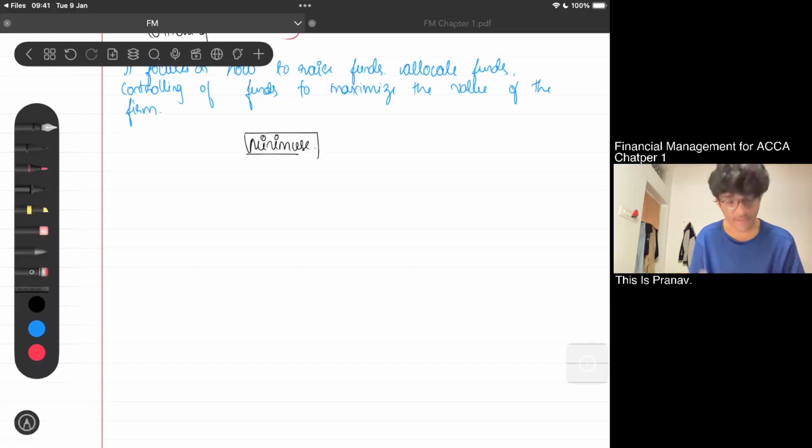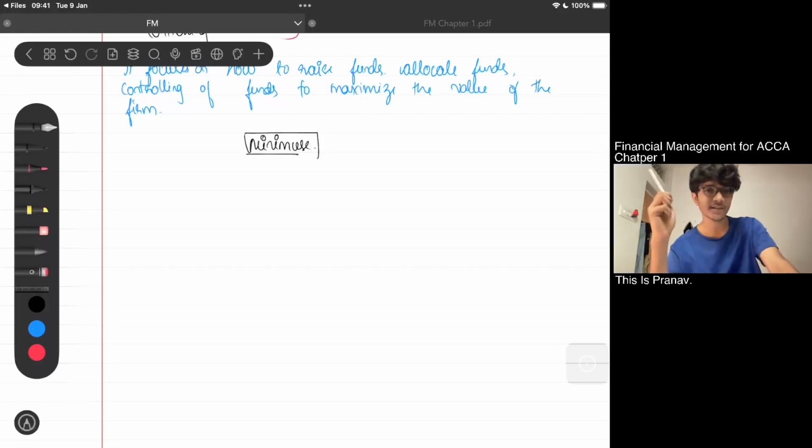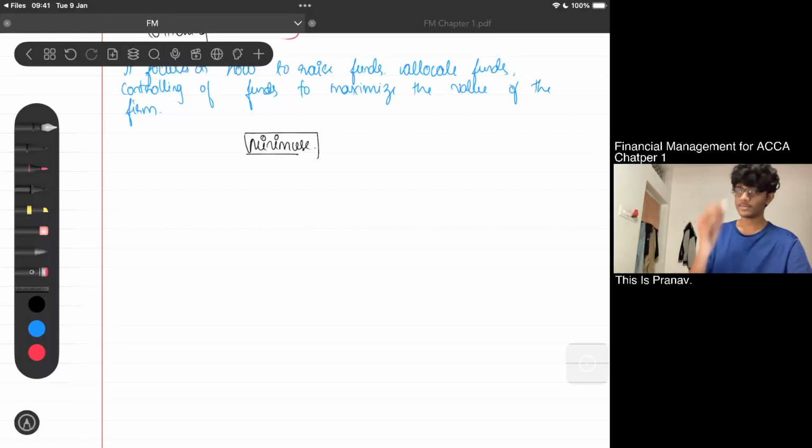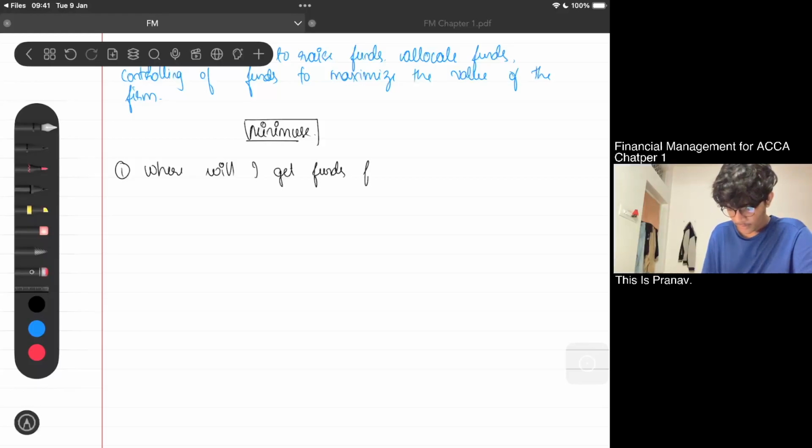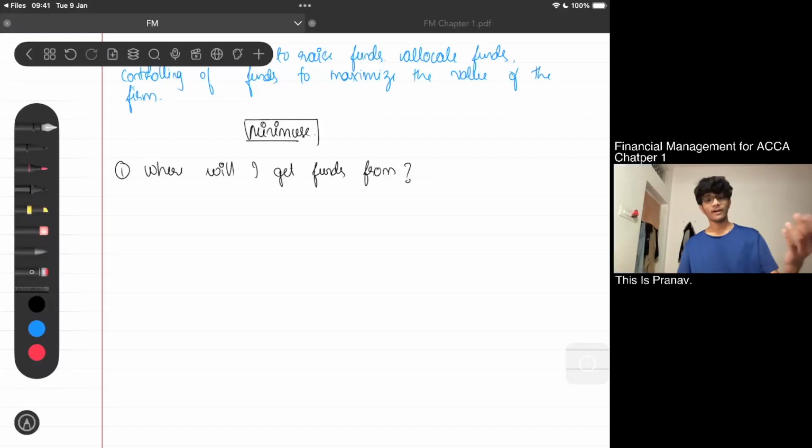And all of my dear students, Minimuse is a company that we have created, and all of you guys are the decision makers. In the sense, you're all the financial analysts, that is, you are the finance managers. So what will you be thinking? Where will you get funds from? So first of all, where will I get funds from is my primary concern. For me to do business, for me to sell anything, I should have money, right?